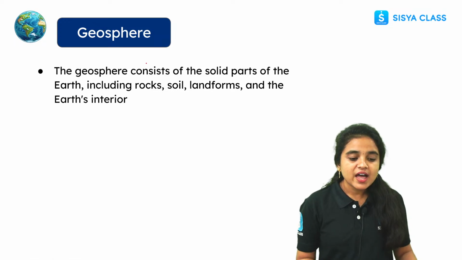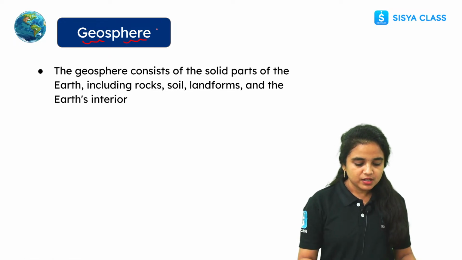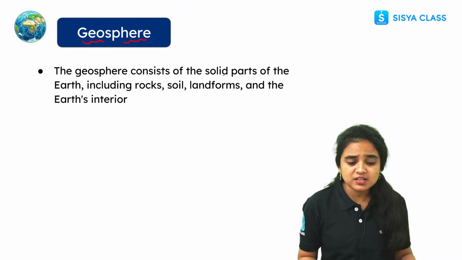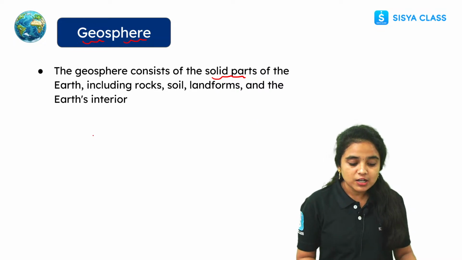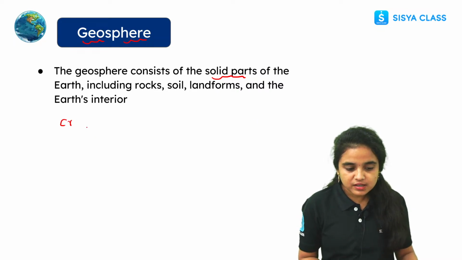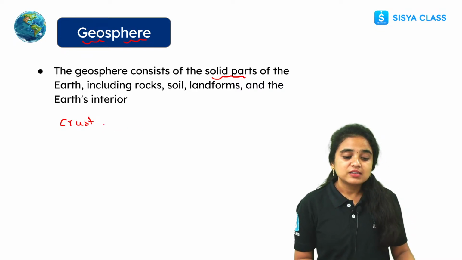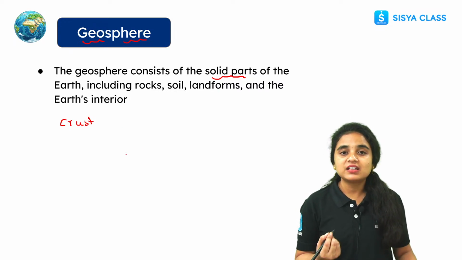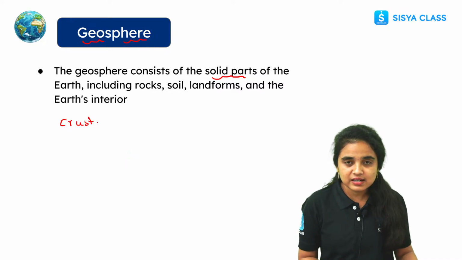right students? And while coming to the geosphere, what do you mean by geosphere here? Anyone have any idea? See students, here geosphere consists of solid parts. What are the solid parts here? The solid parts include the crust of the earth, the topmost layer. It is a thin layer, the surface layer where the landforms are present, where human survival, living organisms, rocks, minerals, everything are present on this crust layer.